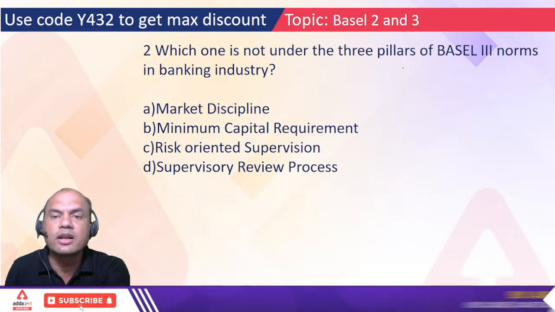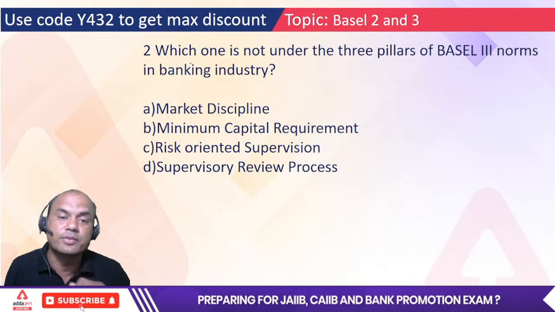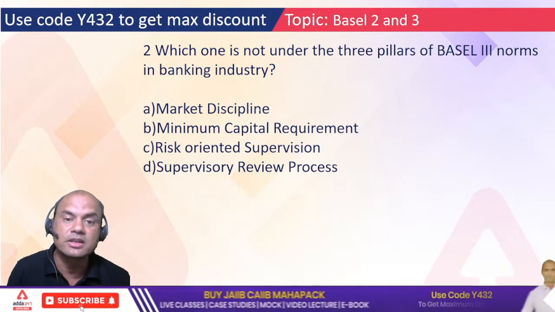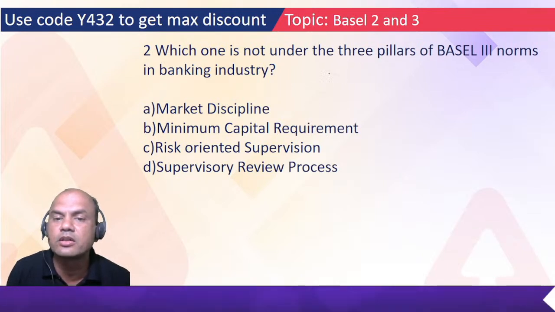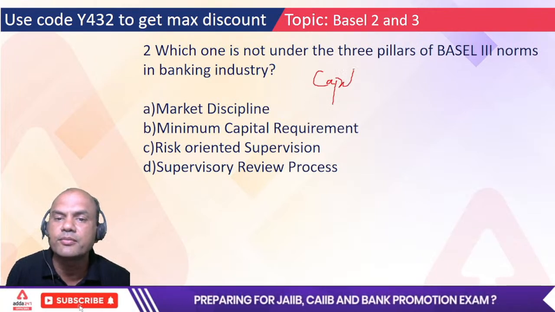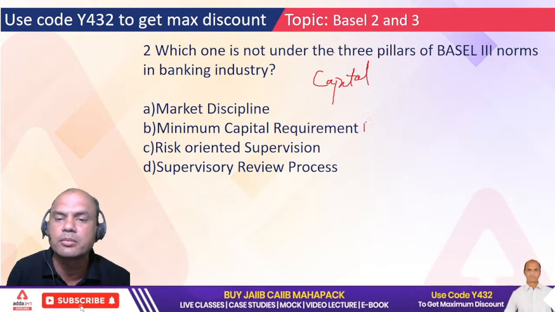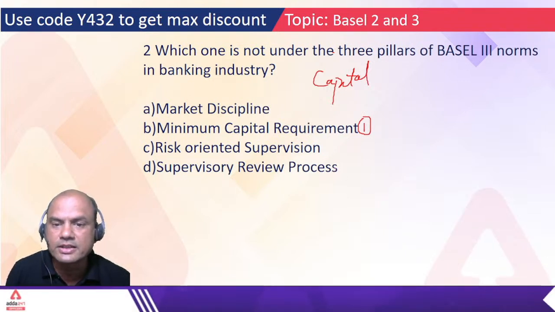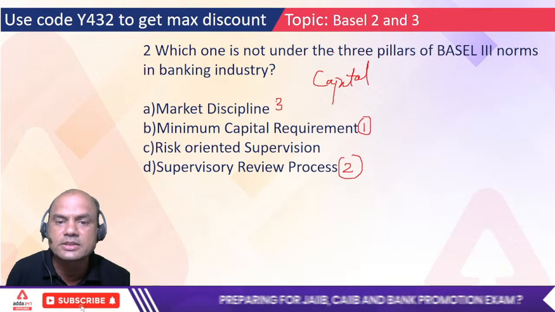Which one is not under the 3 pillars of Basel III norms? Now, which are the pillars first? That we must know first, right? There are 3 pillars in Basel always. Minimum capital is pillar number 1. Pillar number 2 is supervisory review, this is SREP. And pillar number 3 is market discipline.